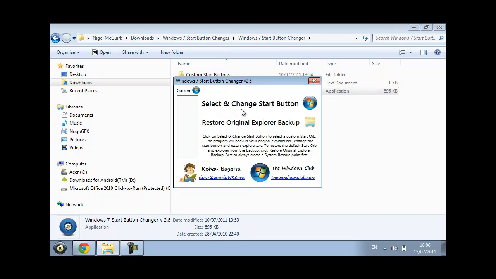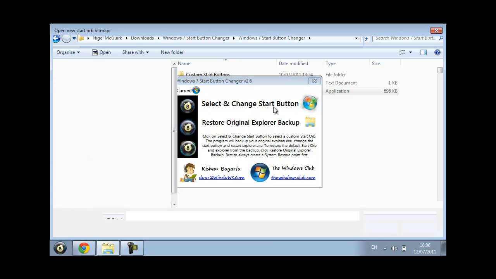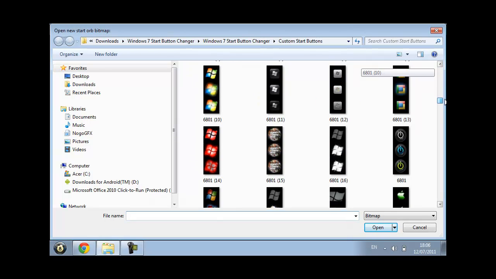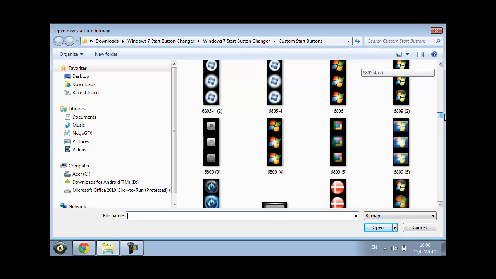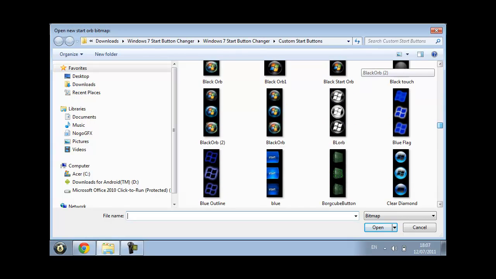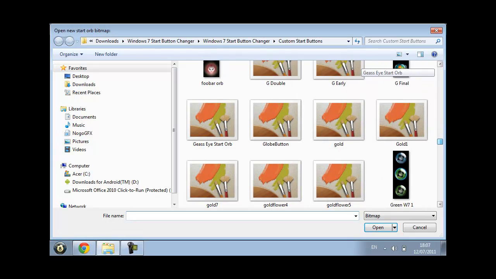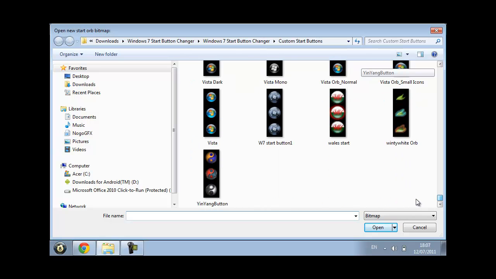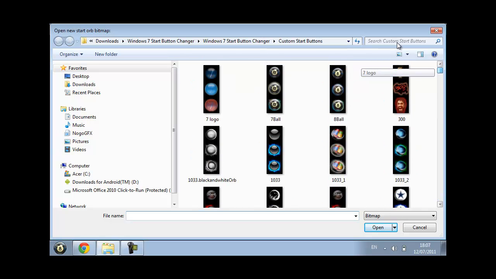This is taking forever. Yeah. So you're gonna click here, select and change start button. There's loads of buttons to choose from. I've the 8-ball button on at the moment. There's loads. Look how many there is. I'd say there's probably about 120 different ones in here, and I'm sure you can download more. So yeah, all you have to do is let's just try this one.